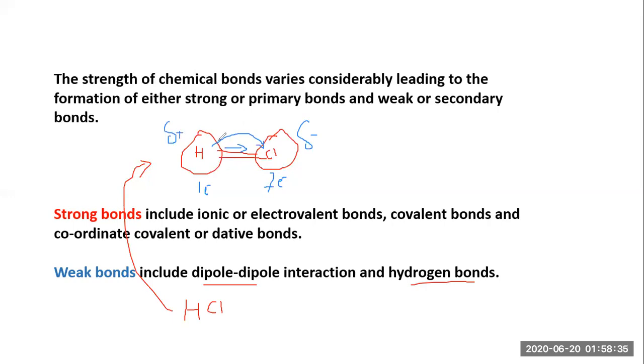So now in the HCl molecule they possess positive and negative charges, and that is called a dipole-dipole interaction. So this is a dipole-dipole interaction, but it is very weak, because only chlorine is pulling the electron towards itself, which causes the appearance of that positive and negative charge.